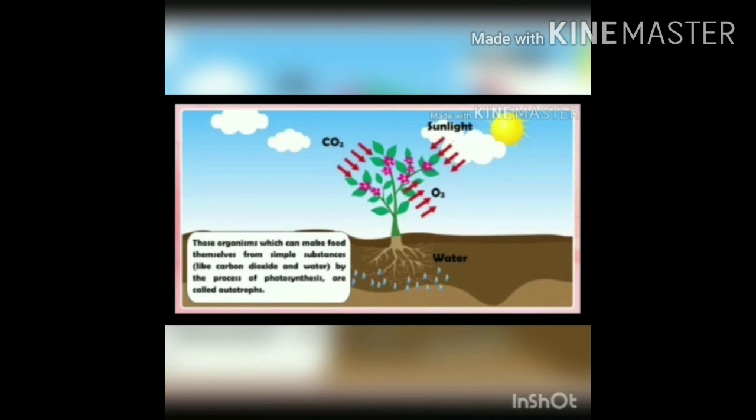Those organisms which can make food themselves from simple substances like carbon dioxide and water by the process of photosynthesis are called autotrophs. Auto means self, trophs means nourishment or nutrition. So all the green plants are the autotrophs. Okay.